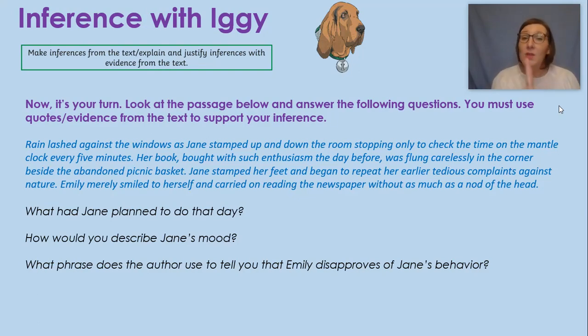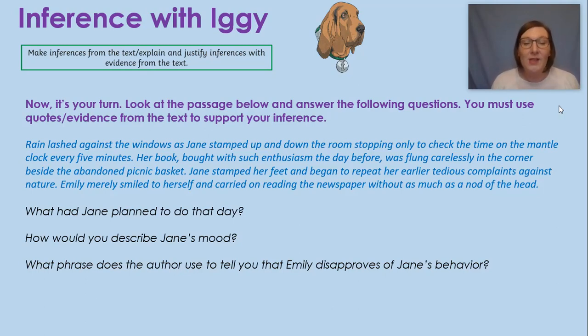There was another piece of evidence in the text to support that too, and that was where Jane stamped her feet and began to repeat her earlier tedious complaints against nature. There, she's complaining about the rain. There's nothing we can do about the rain, is there? If it's going to rain, it's going to rain. So her tedious complaints were just silly complaints that she kept moaning about, but nothing could be done about it.